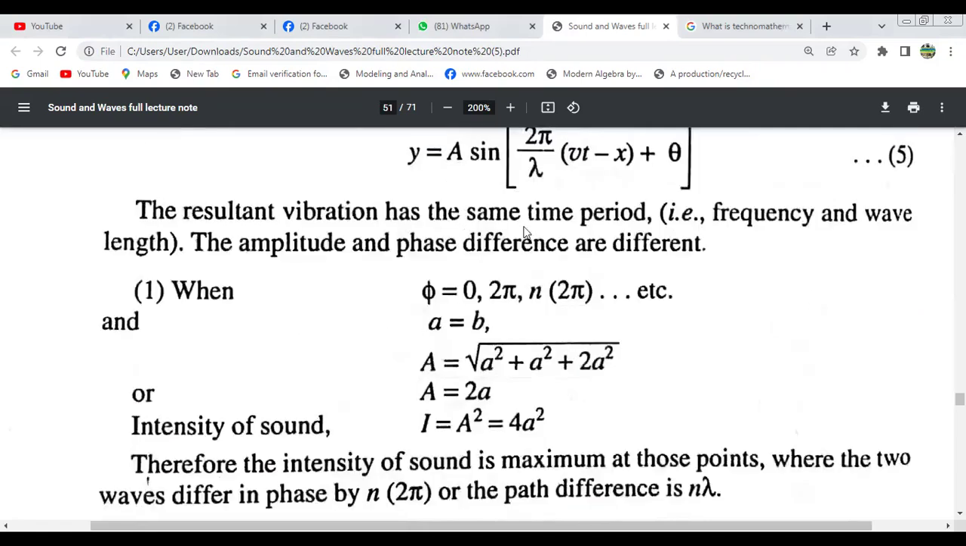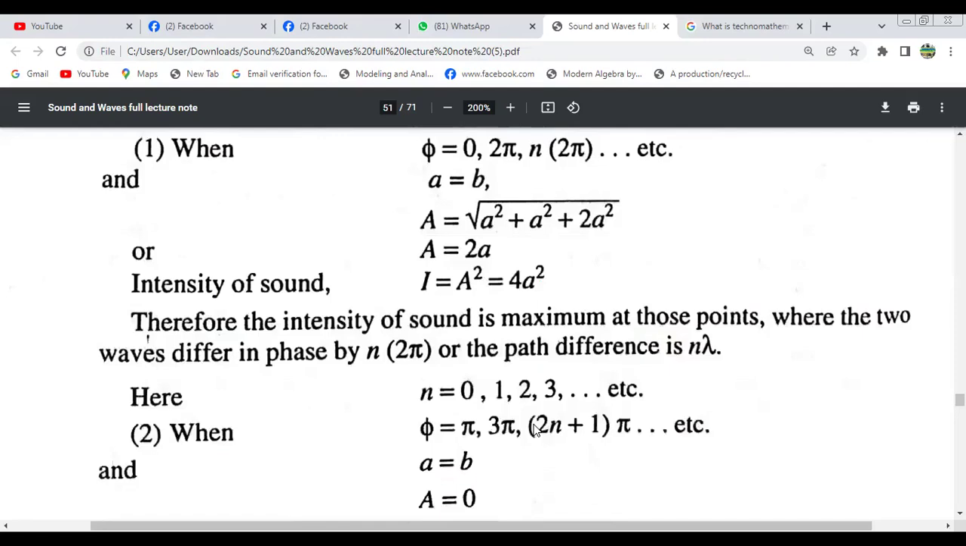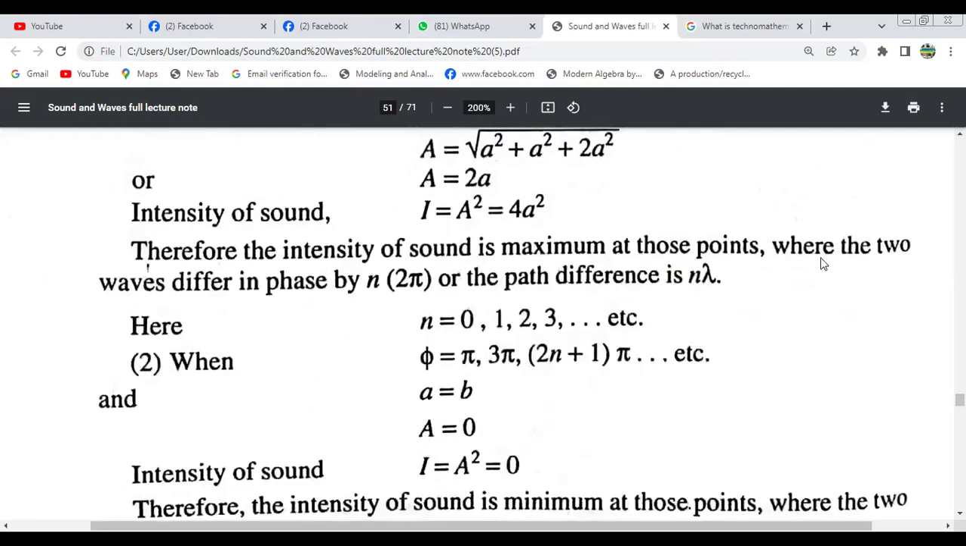The resultant vibration has the same time period, frequency and wavelength, but the amplitude and phase are different. So when phi equals 0, 2 pi, that means n times 2 pi, etc., and a equals b, capital A equals root over a square plus a square plus 2a square. In that case, capital A equals 2a. Intensity of sound will be I proportional to amplitude square, that means 4a square. Therefore, the intensity of sound is maximum at those points where the two waves differ in phase by n times 2 pi, or the path difference is n lambda. Here n equals 0, 1, 2, 3, etc.